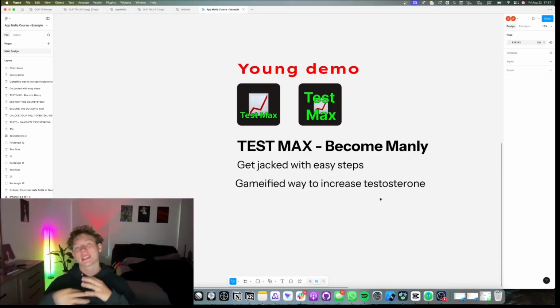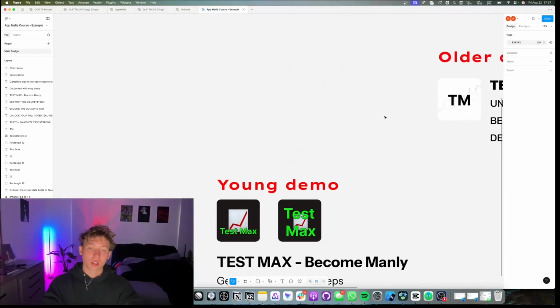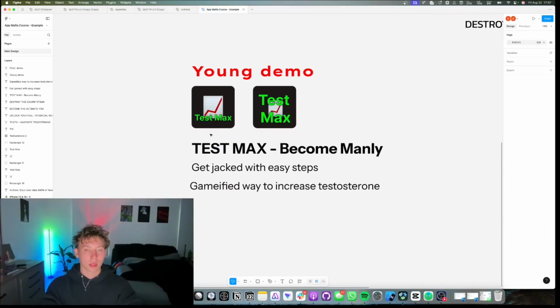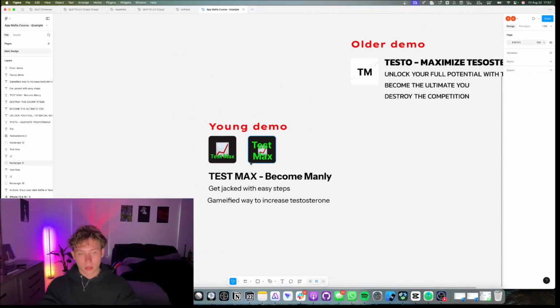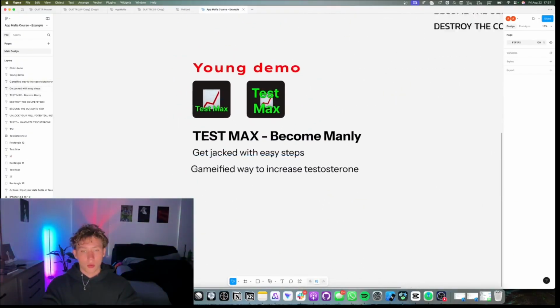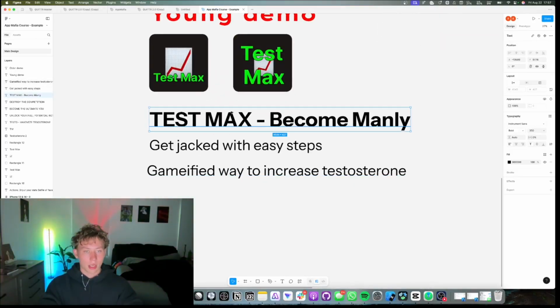Of course, this is a little bit difficult because we're talking about a testosterone maxing app, and are young people super interested in that? Not sure. If this was a social app, again, this would be really easy to sell with the emojis and big fonts, etc. So a thing to note is